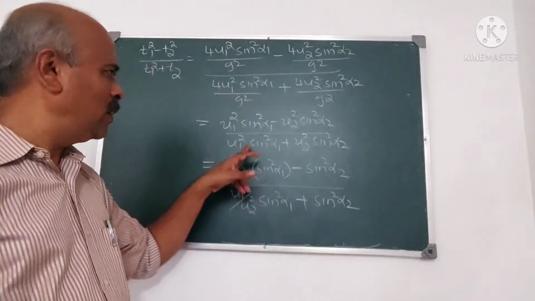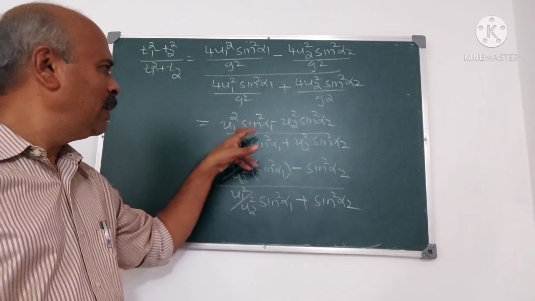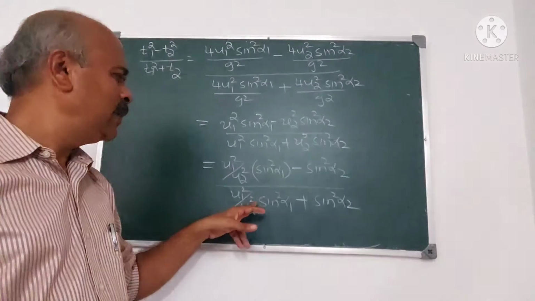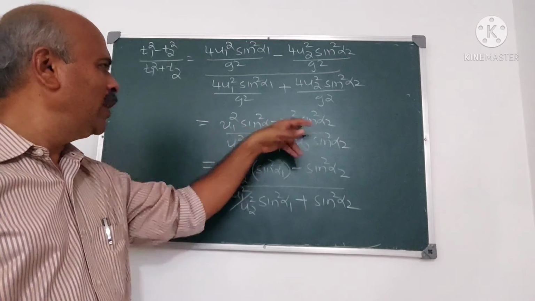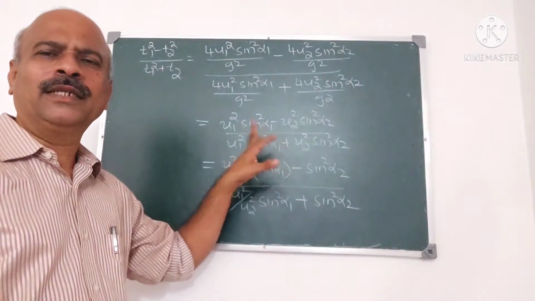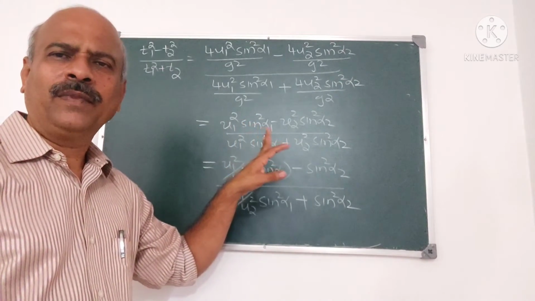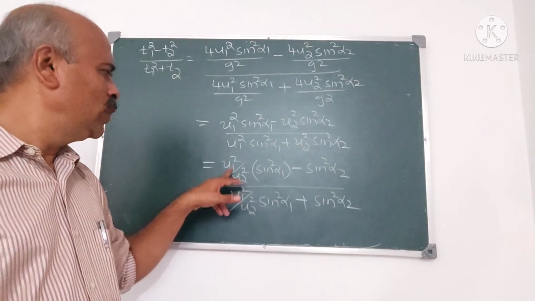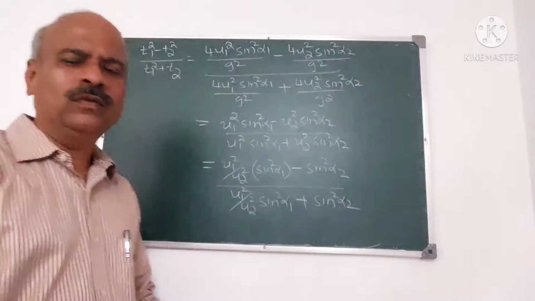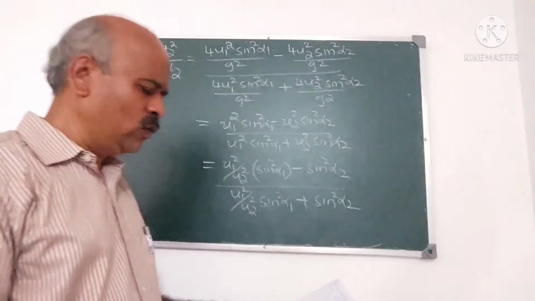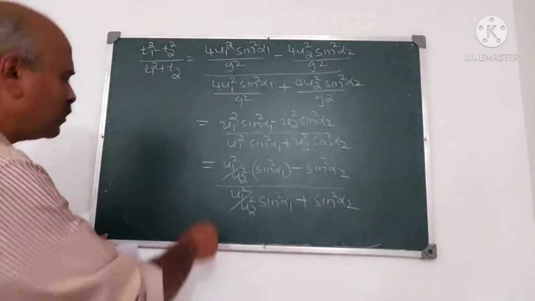What have I done here? Divided numerator and denominator by u2 square, because we have to eliminate this u1, u2 square here. That is the required thing. How do you eliminate? u1 square by u2 square, we know the value. What is u1 square by u2 square?